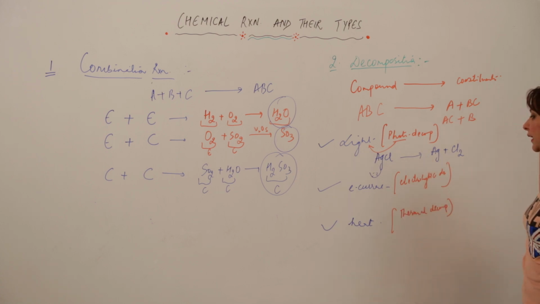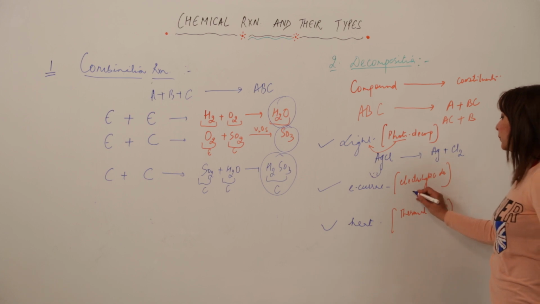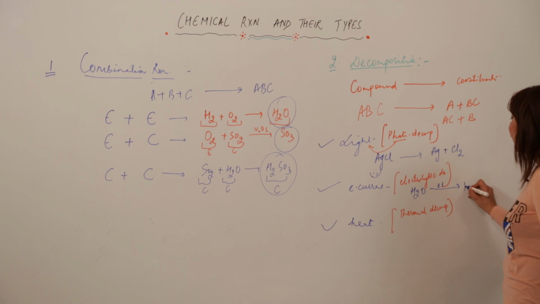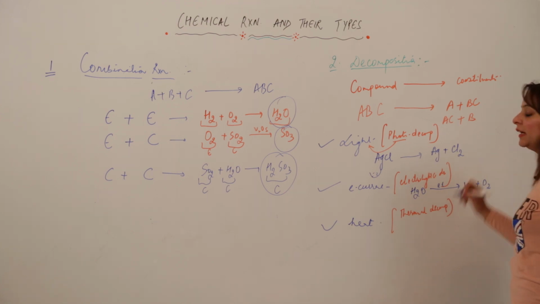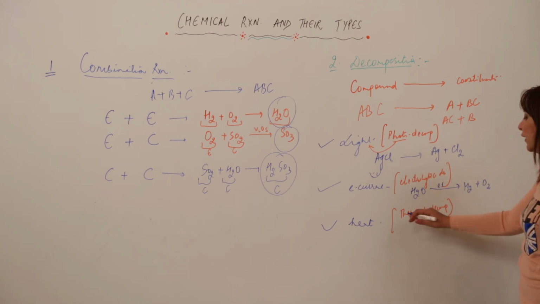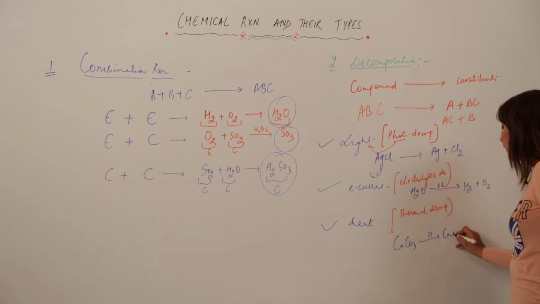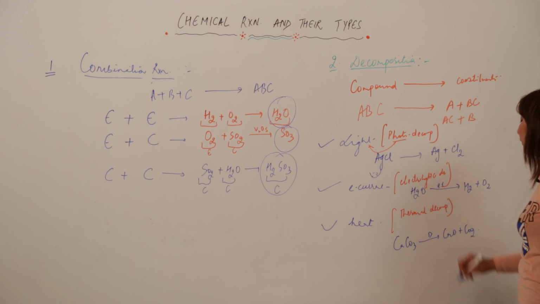And we are just taking an example of electric current. Suppose we took this example before also. So when I am passing an electric current, it is getting dissociated to form H2 and O2, right? And for heat, CaCO3 is being heated, it is forming CaO plus CO2.